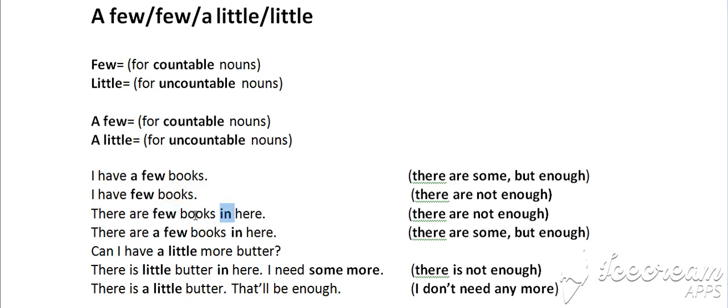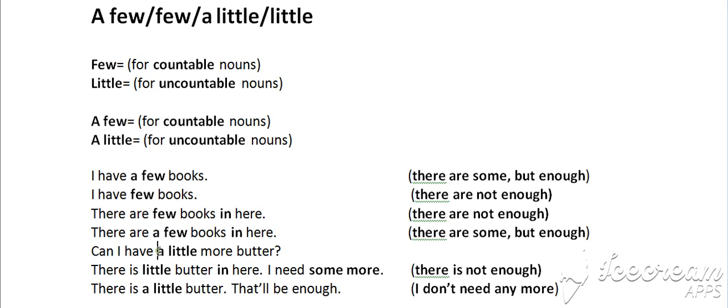The same thing, the third example, there are few books in here. In is just an informal way of saying it, with no difference in meaning, let's say. So even if we take away in, there are few books here, or there are few books in here, it's the same thing. Because the person does not put a before few, it means like there are not enough books in here. While in the second example, there are a few books in here, again in the informal part, with a, the person implies, yes, I do not have many books here, but nevertheless, these will be enough.